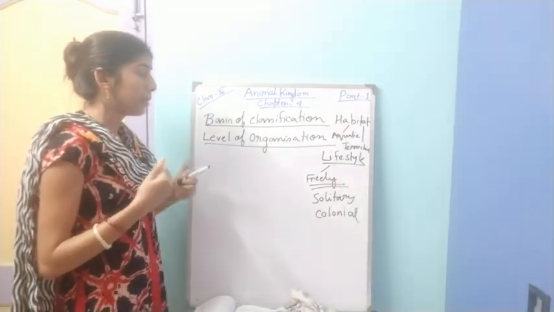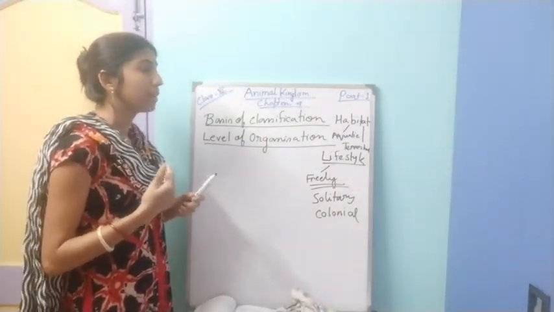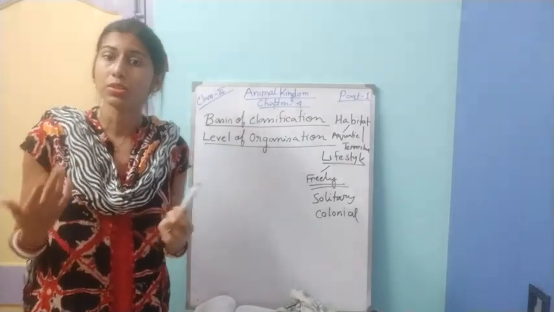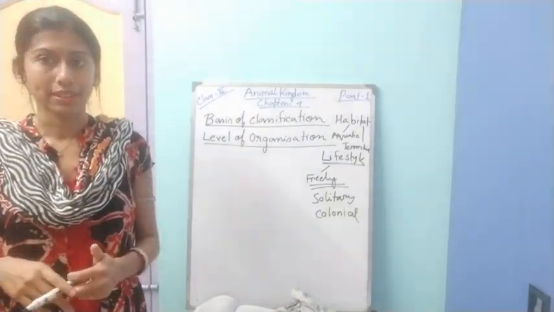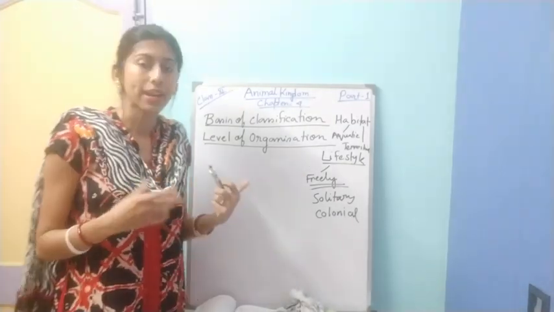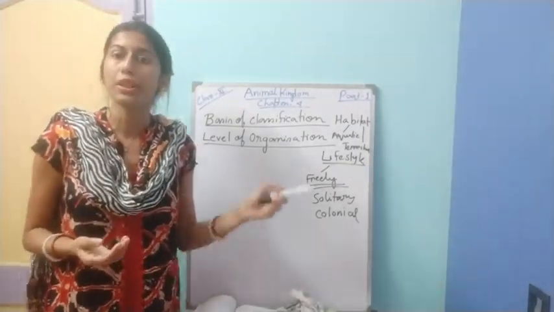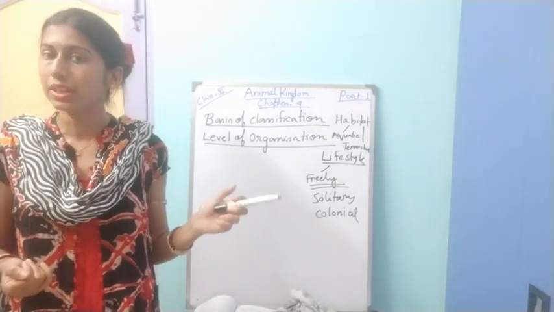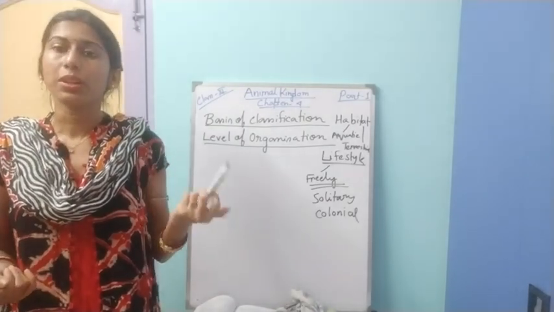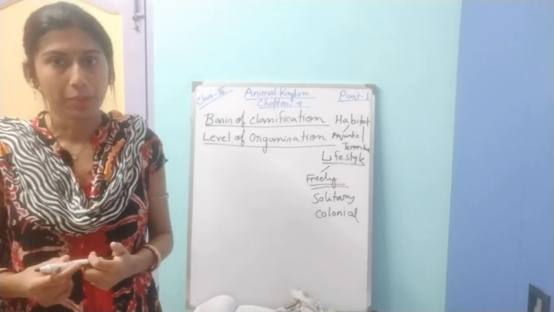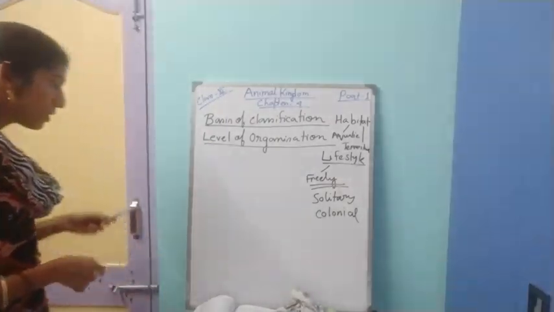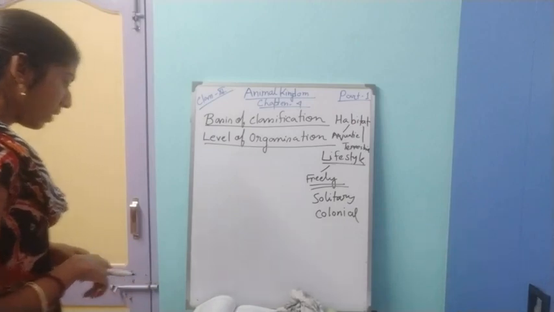Some of them will be parasites, that means they are dependent on their host, on other organisms or animals, for their food and shelter. Parasites may be ectoparasites, those who live outside the body, or endoparasites, those who live inside the body of another organism. These are the different types of lifestyle we can find.